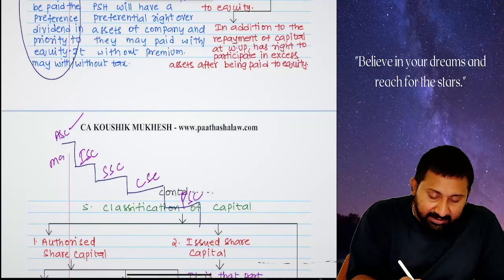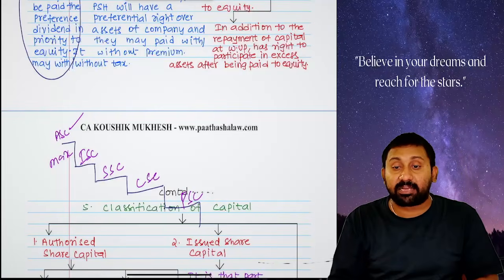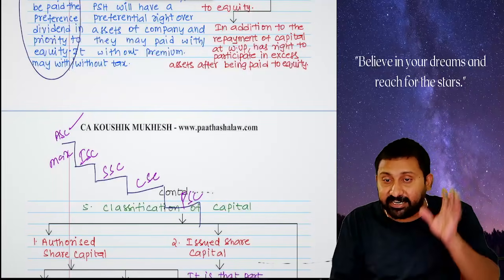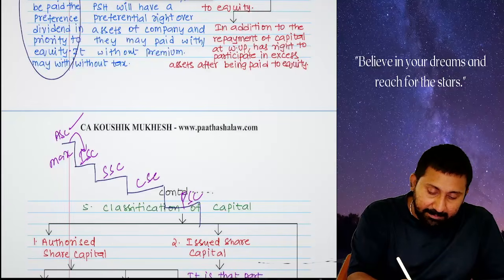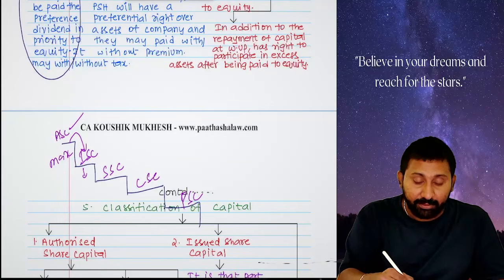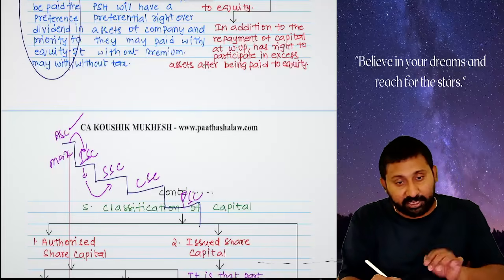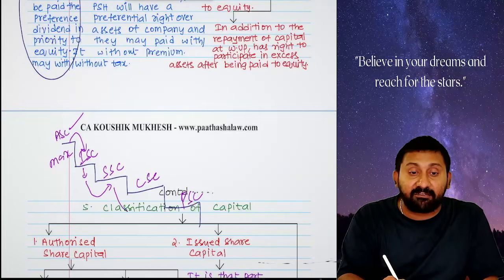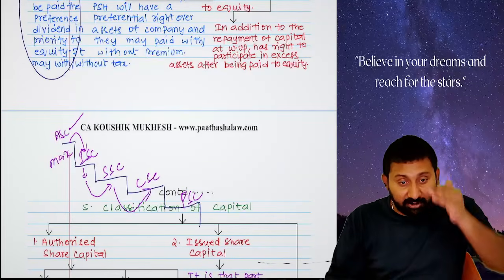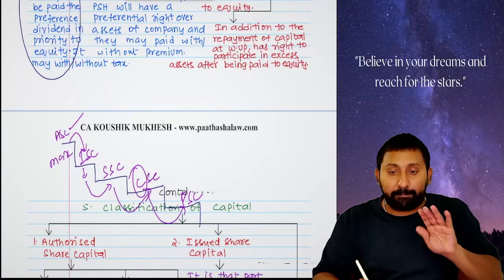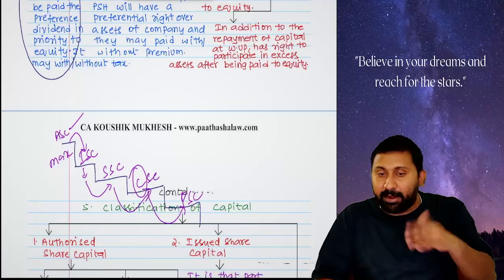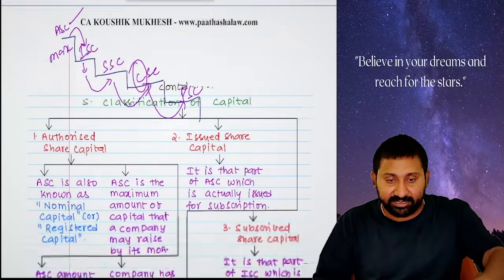Authorized share capital is the maximum capital. It's also called the total capital, registered capital, nominal capital. Issued: in this, some part will be issued from time to time. From this, people will subscribe. In this subscription, I will not call every amount on one day. I will call in calls. That's why it is called up share capital. In these calls, people will pay. Some will pay, some may not pay. If you paid, okay. If you don't pay, it's called calls in arrears.